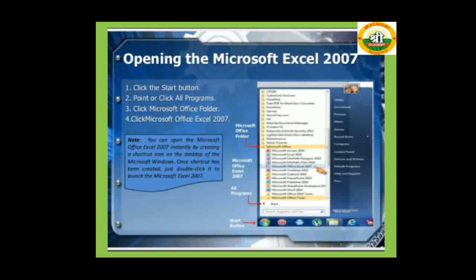An important note: you can open Microsoft Office Excel 2007 instantly by creating a shortcut icon on the desktop of Microsoft Windows. Once the shortcut has been created, just double click it to launch Microsoft Excel 2007. When you create a shortcut of Microsoft Excel, it is an easy way to double click and open your Excel sheet.